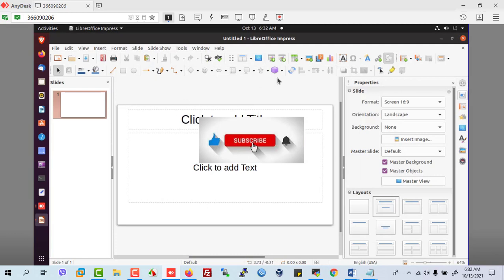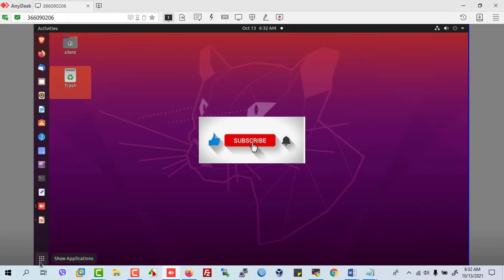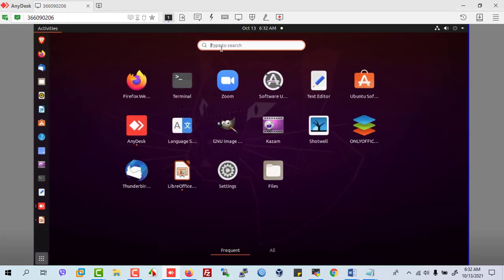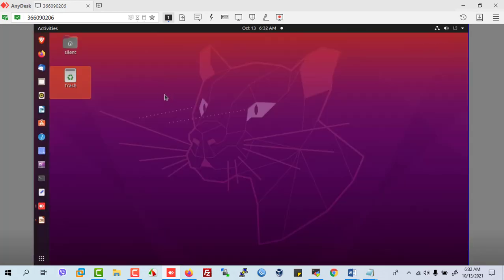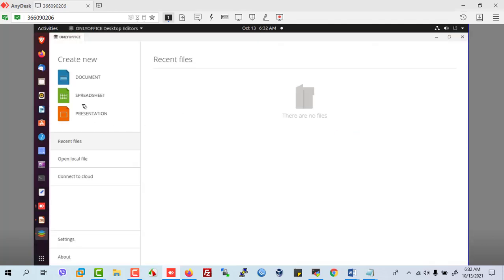Here is the LibreOffice application. It is only on the desktop. Here is a multi-building Office application. Here is Office, Office XP document and PowerPoint and building.